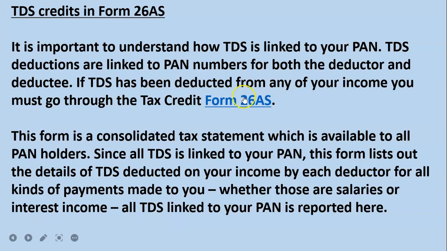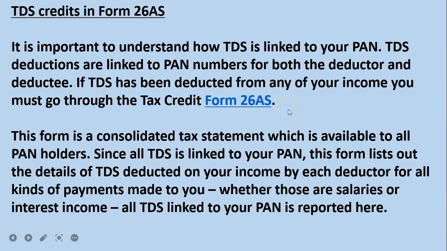So if the deductee goes and sees the Form 26AS, he will know what the tax credits are. It shows the total tax credit in the financial year. While filing his own income tax return, he can deduct this tax credit from his income tax liability and pay the rest. So this is known as Form 26AS.